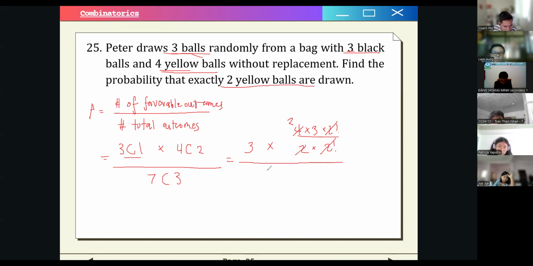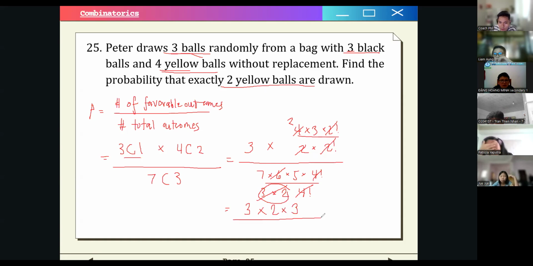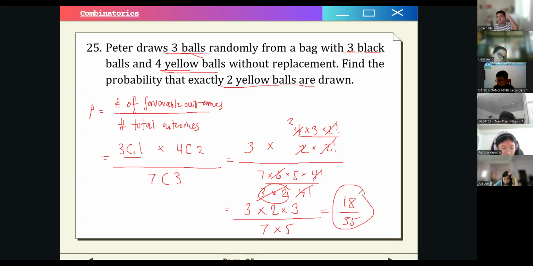And then 7 choose 3. We will have 7 times 6 times 5 times 4 factorial. We will have 4 factorial here that we can cancel out, and 3 factorial, so that's 3 times 2. So we can cancel this out, right? So we are left with 3 times 2 times 3 all over what remains here, 7 and 5, right? This is equal to 18 over 35. So that's our final answer.